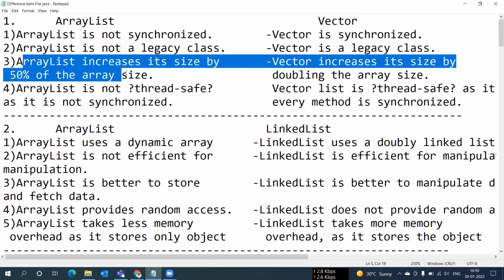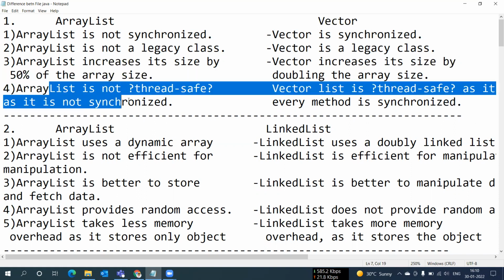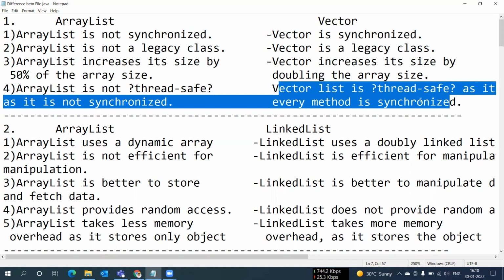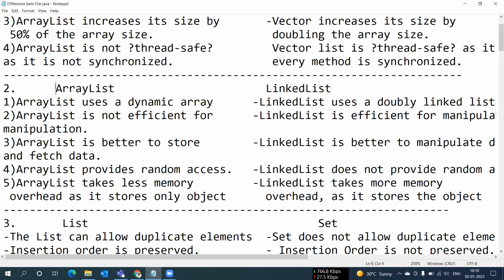ArrayList increases its size by 50% of the array size, and Vector increases its size by doubling the array size. ArrayList is not thread safe as it is not synchronized, and Vector is thread safe as every method is synchronized. So our second difference is ArrayList and LinkedList, the most important difference.